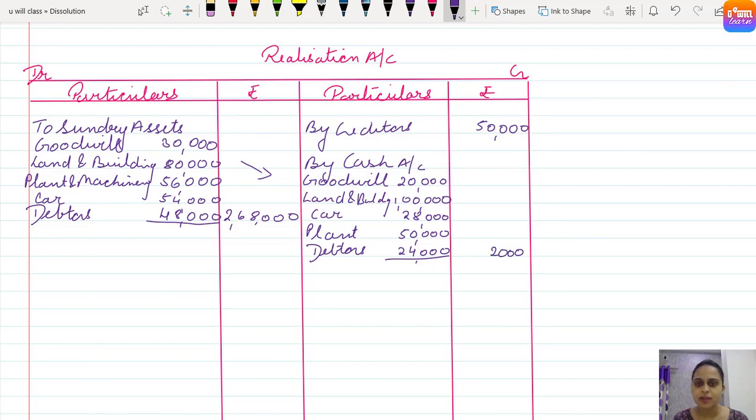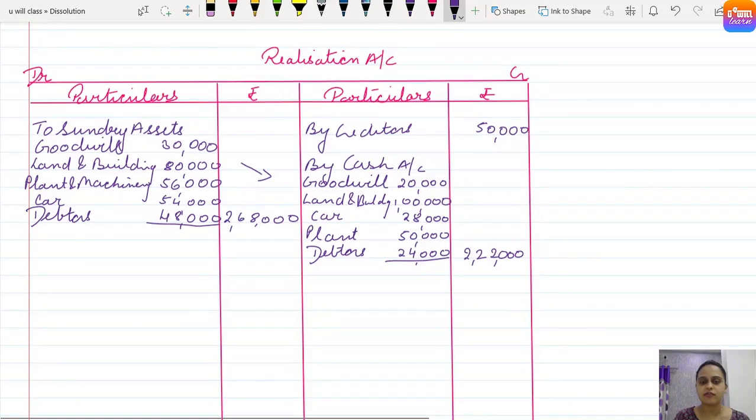8 plus 4, 12, 2 plus 1, 3, 4, 5, 5, 5, 10, 10 plus 2, 12. 1, 1, 2, 2 lakh 22,000. Yes, let me just check. It is 8 plus 4, 12, 2 plus 1, 3, 4, 5, 5, 5, 10, 11, 12, 2, 2, correct. 2,22,000, right, for the realization of assets.